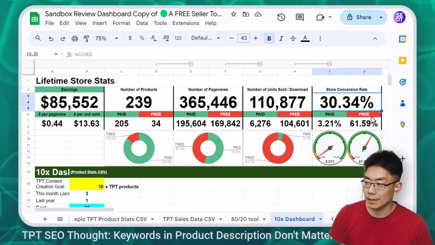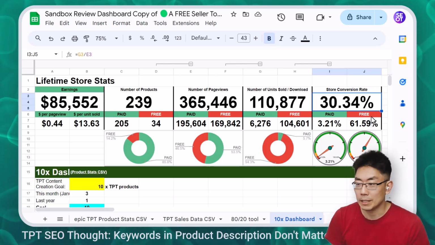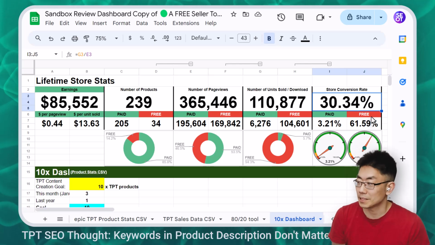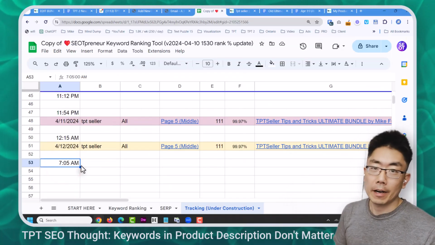This will come out on a free seller tool. This will be free when the update is out. I'll be interested to see what your experiences are like with your store stats. All right, bedtime. It's 7:05, Friday, April 12th.